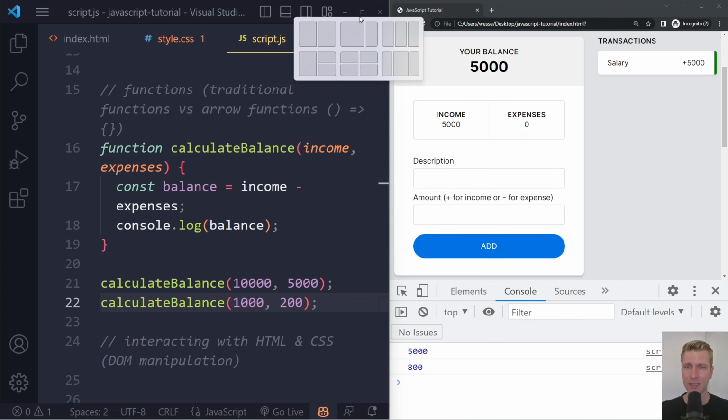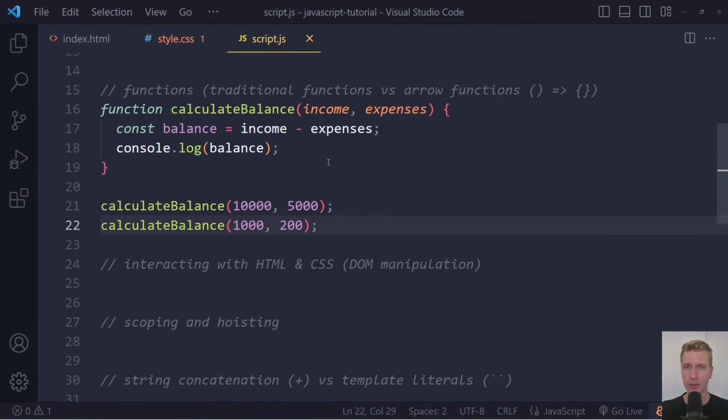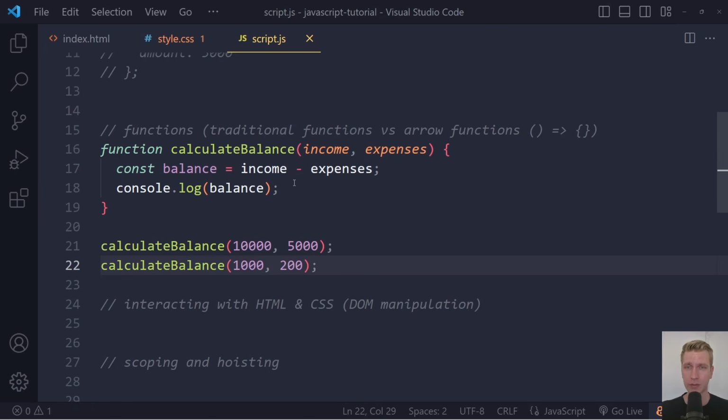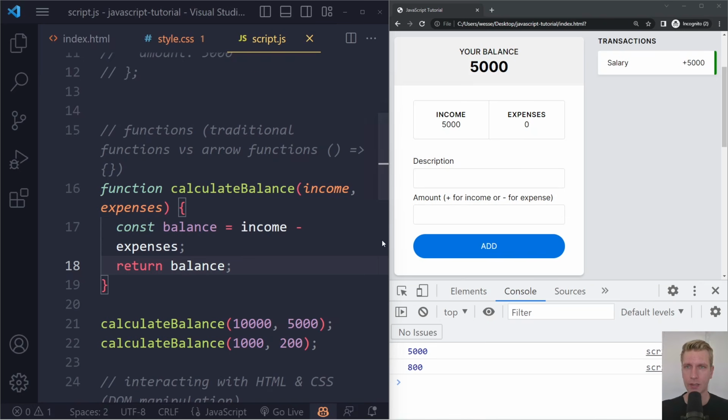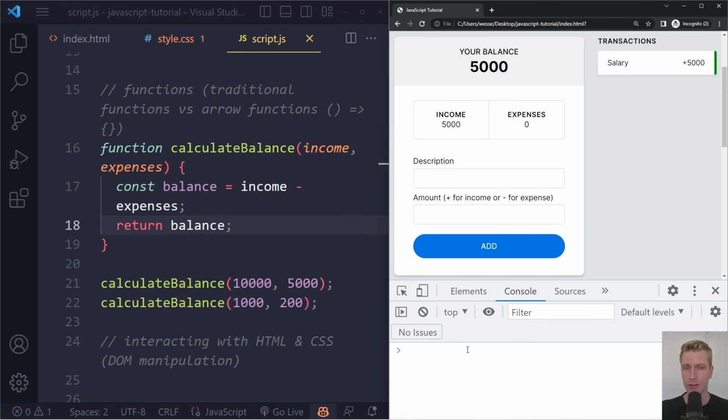All right, so last thing I want to say about the fundamentals of functions is that here we're logging something, we're logging balance. Now in practice, you usually want to return something. So here we can also write return balance, semicolon. This is also a statement. So the result of this calculation, now we're going to return it. If I save here and now refresh, we don't see anything logged to the console, so we're not logging anything to the console here.